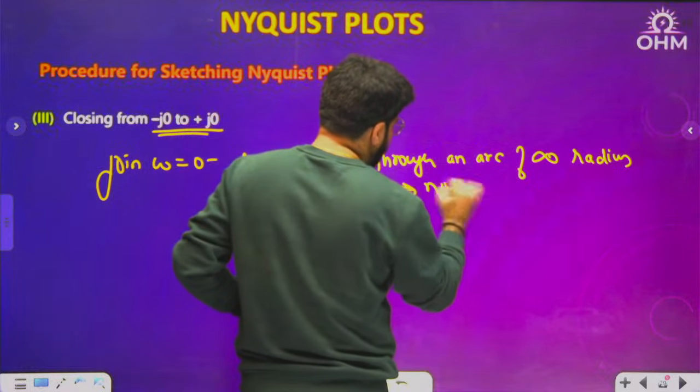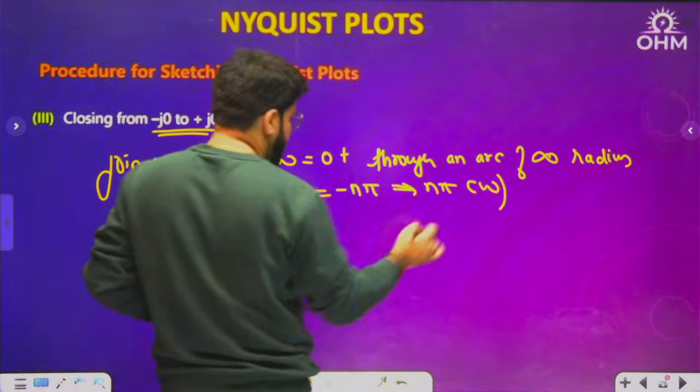Minus n pi means n pi in the clockwise sense. Negative angle, you know, is clockwise.